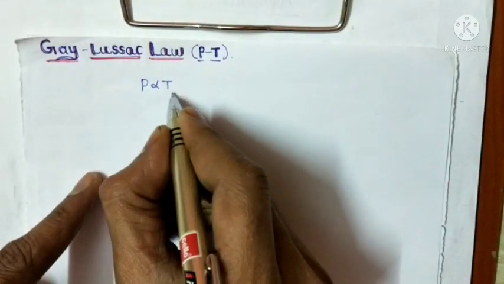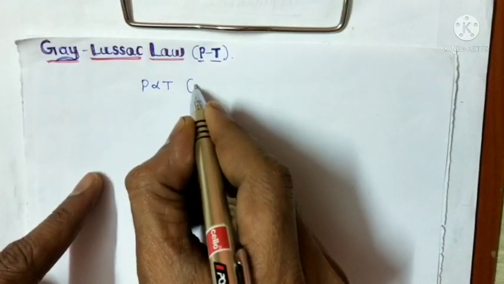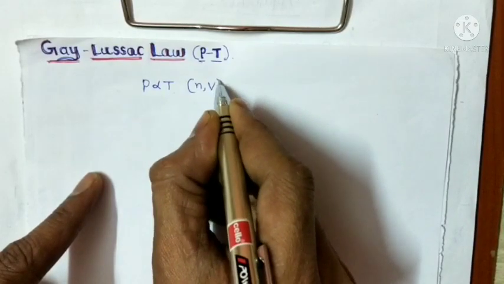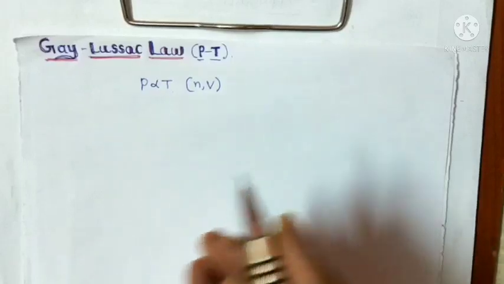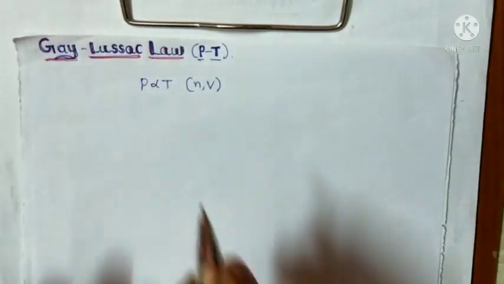Pressure is directly proportional to its temperature, where the number of moles and the volume are constant. This is the mathematical representation of Gay-Lussac's law.